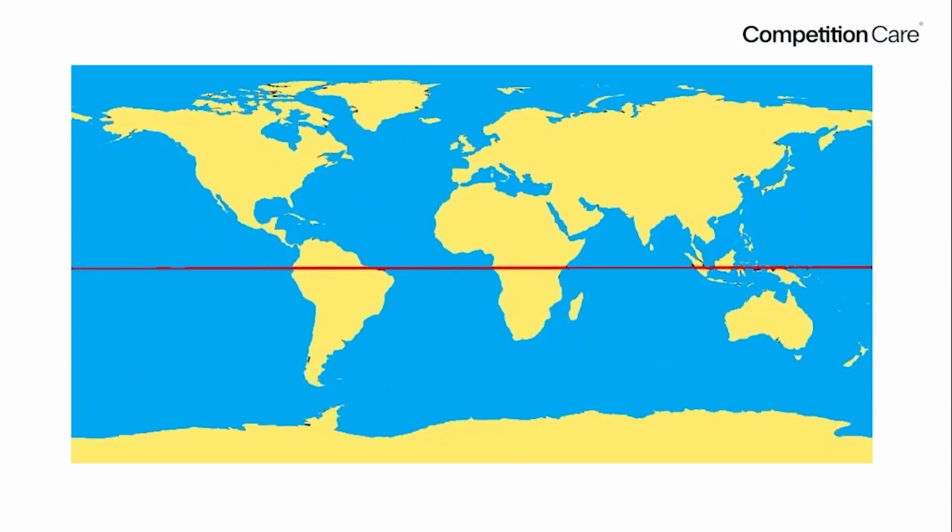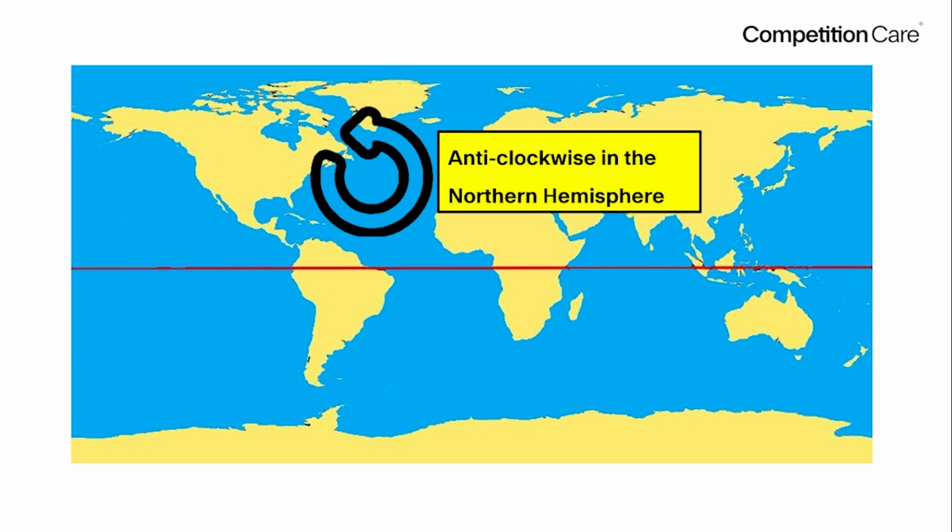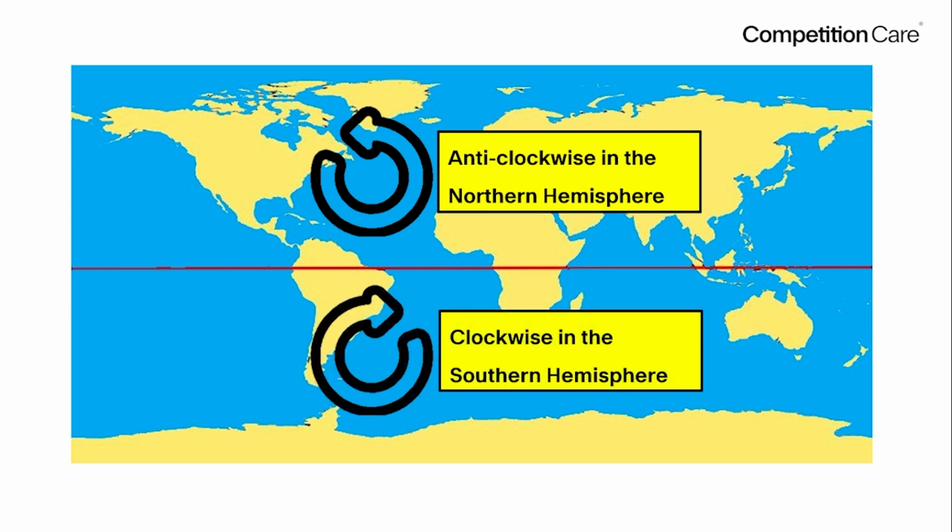Now this is a picture of our world map and in this picture we can see two hemispheres. The world map has been divided. So on the northern side we have the northern hemisphere and then we have the southern hemisphere. Direction wise, in the northern hemisphere the direction of cyclone is anti-clockwise and in the southern hemisphere the direction is clockwise. Now the reason for anti-clockwise and clockwise is the earth's rotation or the Coriolis force. Because of the earth's rotation, it is anti-clockwise in one hemisphere and clockwise in the other hemisphere.